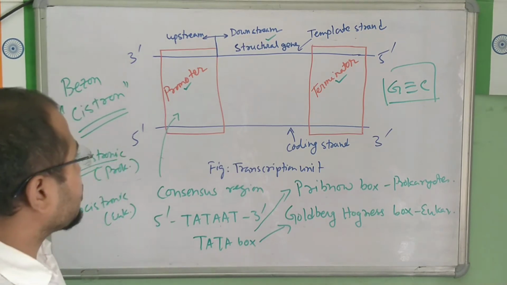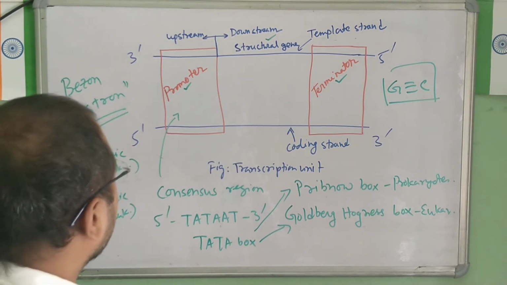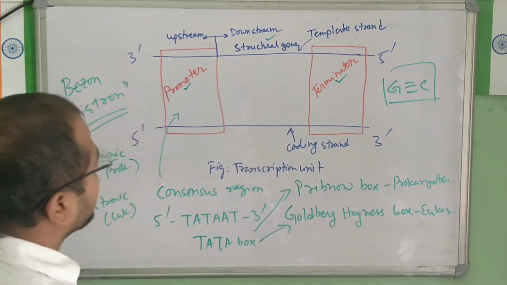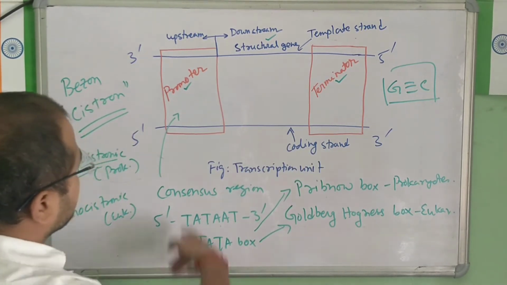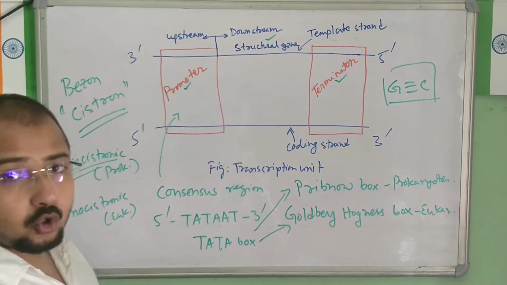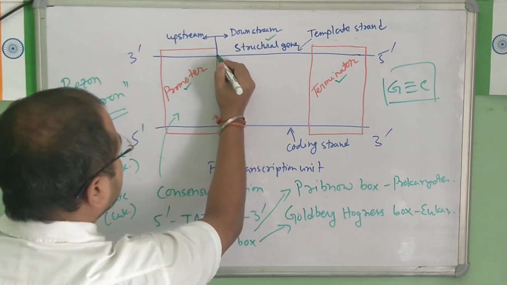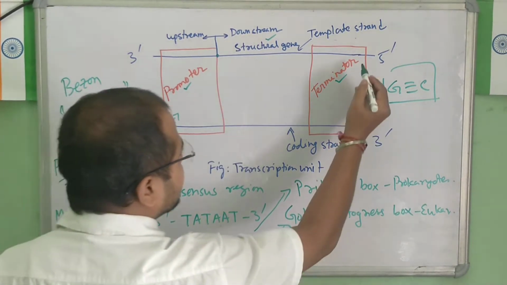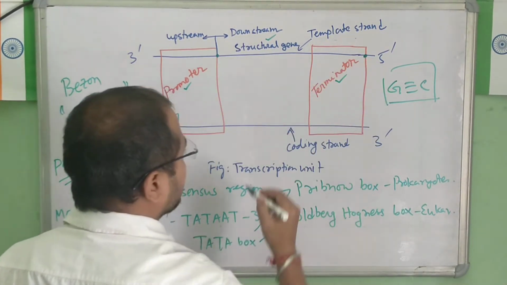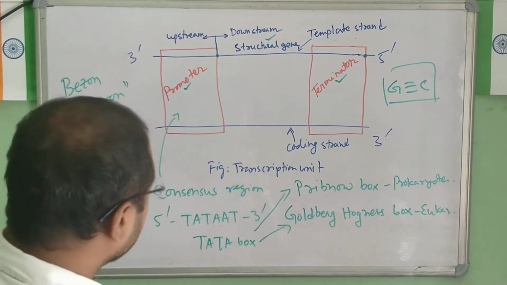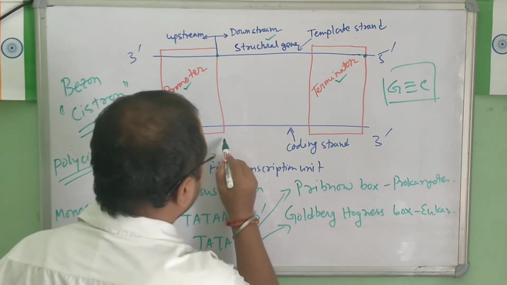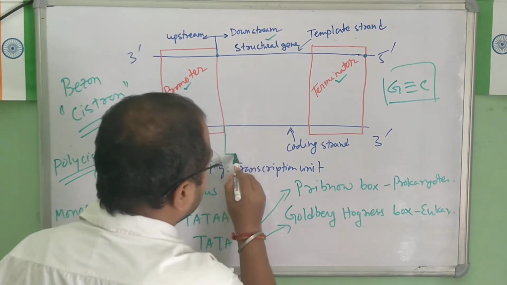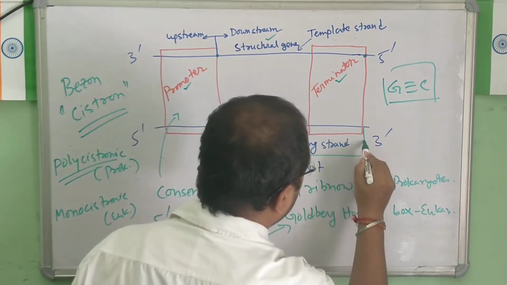Clear? So this is the basic structure, and let me tell you a few more things here. You can see this is the initiator codon area. From here the transcription starts and it ends up here. If I draw the green part, it starts from here and goes till here.